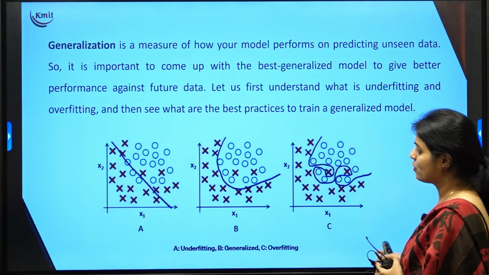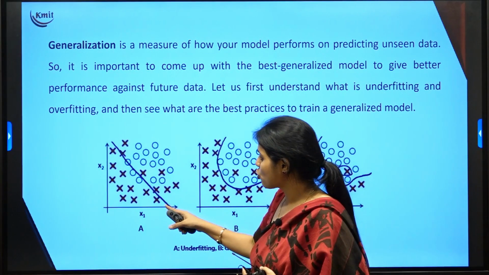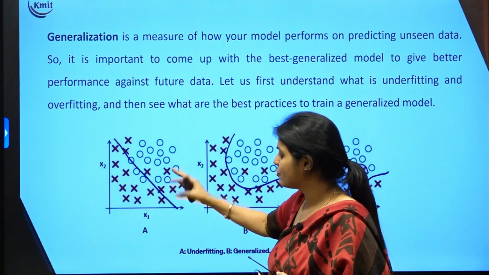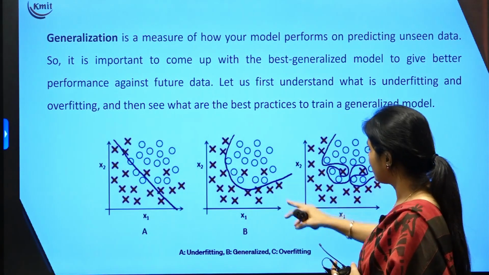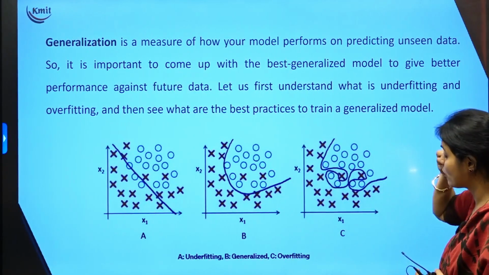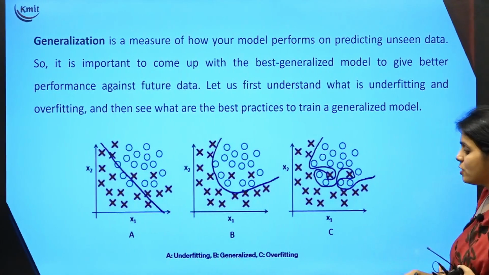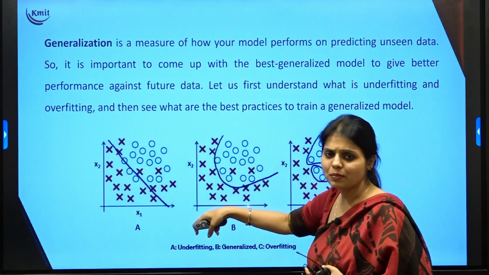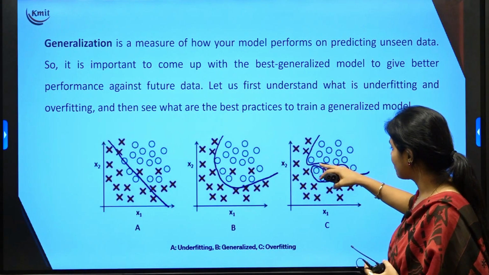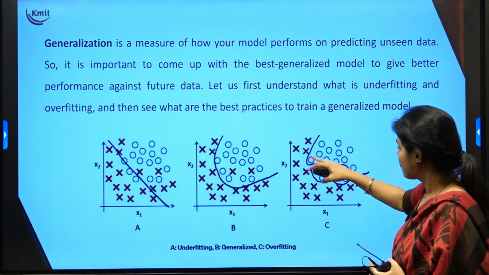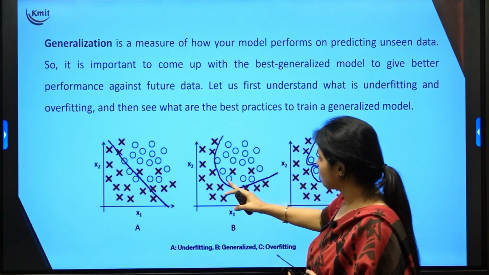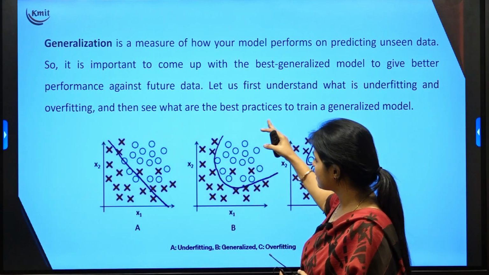As you can see, there are three figures here. In the first figure, I am drawing a line which covers the training data well, but on the test data it will fail. This is called underfitting. Then there is the generalized model, the perfect optimal model, and this is the overfitting model. When you look into underfitting, the line is very simple, and I am not putting much effort in that. When you look into overfitting, I am trying to separate and classify these rounds and x's with a very difficult, complicated line. And this is the optimal line, where most of the x's are on one side and most of the circles are on one side.